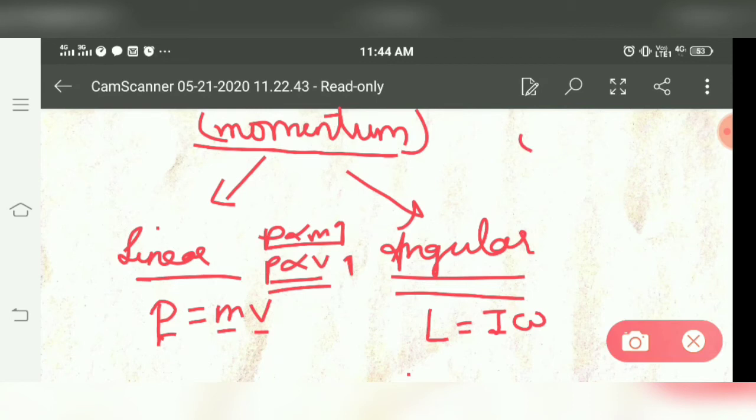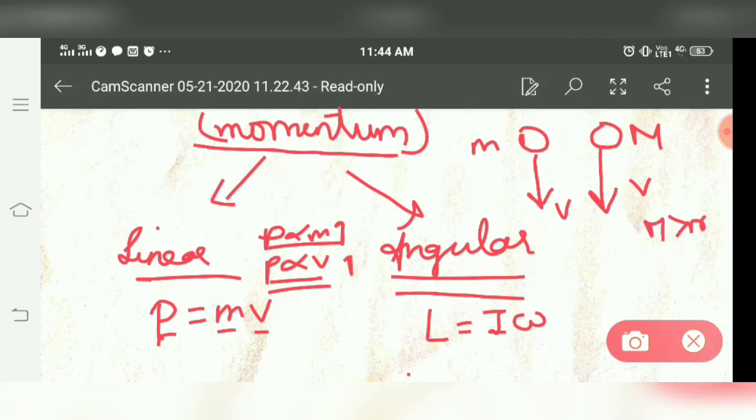Suppose there is a bicycle and a truck, both coming towards you with the same velocity, but you know the mass of the bicycle is small m, say the mass of the truck is capital M. The mass of the truck is always greater than the mass of the bicycle. So you can stop this bicycle by applying some power or energy, but can you stop this truck?